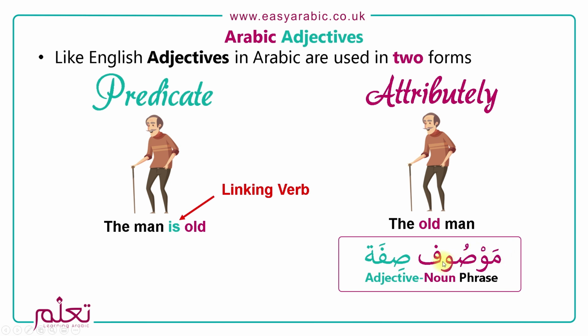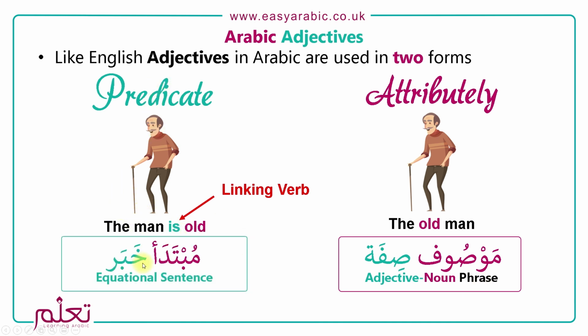Where the adjective is used as a predicate it is called Khabar, and the subject is called Mubtada. Unlike an equational sentence, when we do more on Idafa, we will cover more about this.